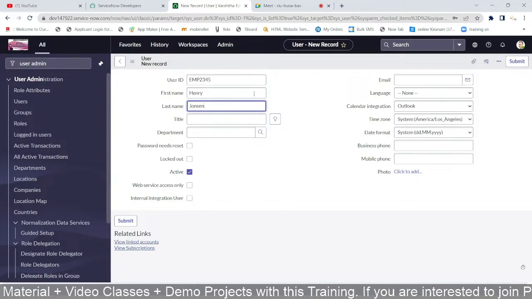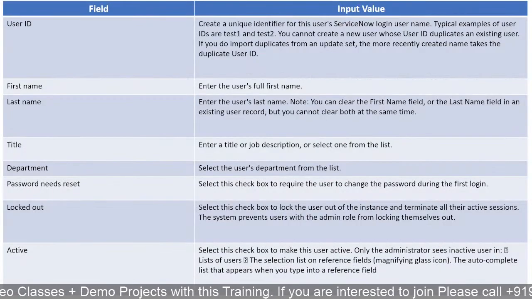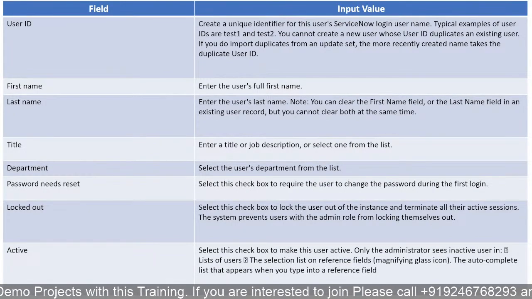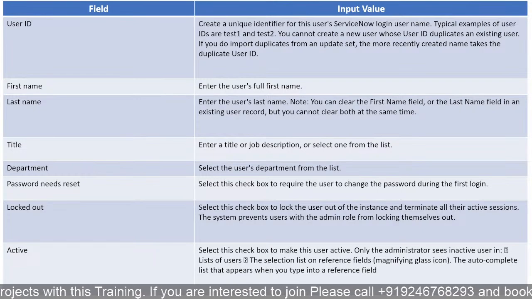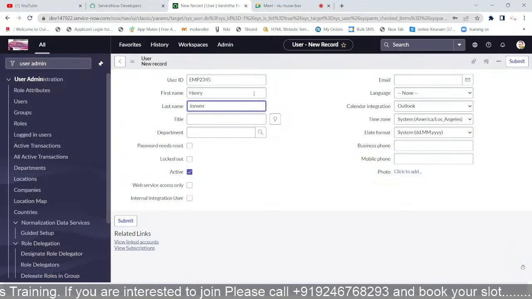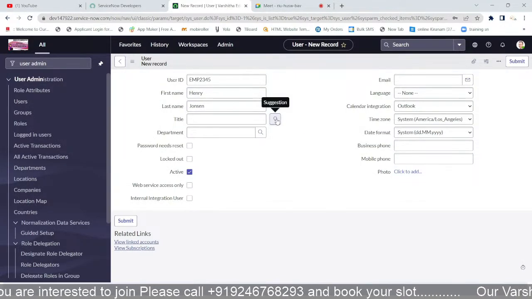So the first name and last name are given, and we'll go to the next one, the title. What is the meaning of the title? Enter a title or job description, or select one from the list. Let me show examples, then it will be easy to identify.